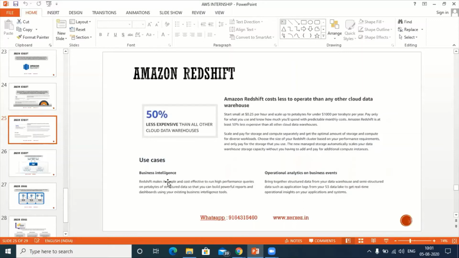Next, in the same way, operational analytics on business events. This is supported by Redshift, which also supports machine learning.